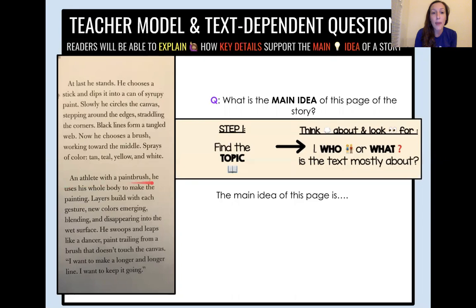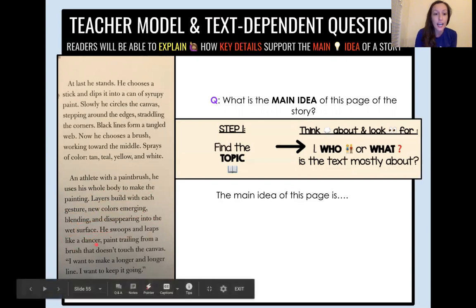An athlete with a paintbrush, he uses his whole body to make the painting. Layers build with each gesture, new colors emerging, blending, and disappearing into the wet surface. He swoops and leaps like a dancer, paint trailing from a brush that doesn't touch the canvas. I want to make a longer and longer line. I want to keep it going.